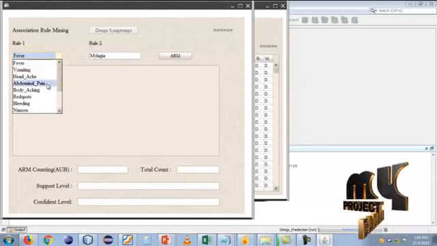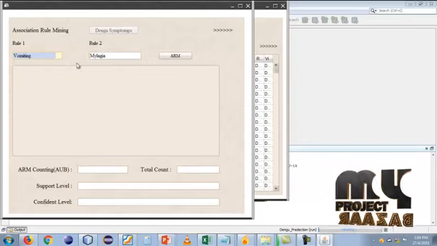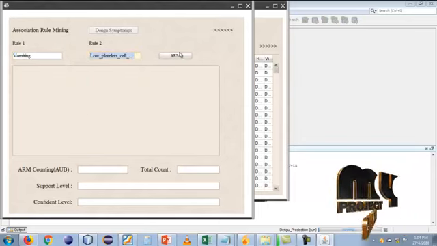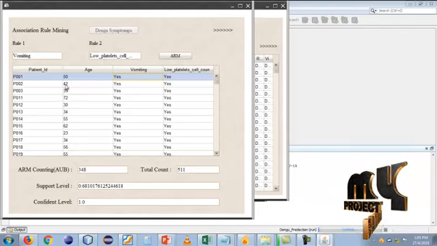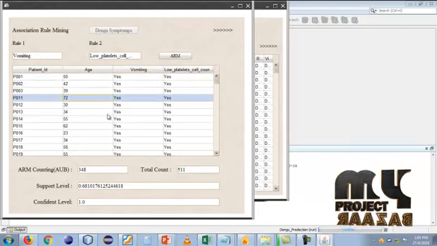Here you can choose a single rule mining. You can choose any of the symptoms, and this ARM rule mining can be displayed. I am choosing rule one as vomiting and the second as low platelet level cells. The affected patient information can be displayed.